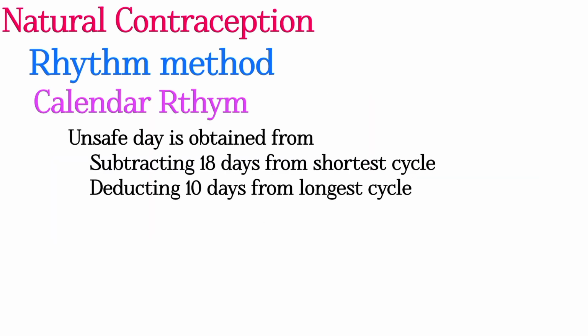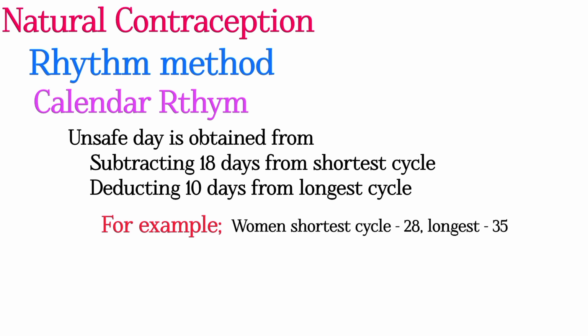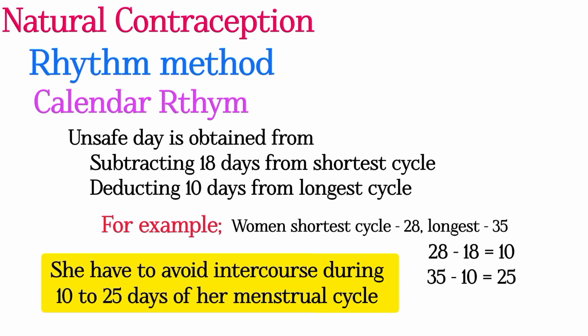For users of calendar rhythm, the unsafe days are obtained by subtracting 18 days from the shortest cycle and deducting 10 days from the longest cycle. For example, if a woman's shortest cycle is 28 and longest cycle is 35, she has to subtract 18 from 28 and 10 from 35. Here we get 10 and 25. It means she has to avoid intercourse during the 10th to 25th day of her menstrual cycle.